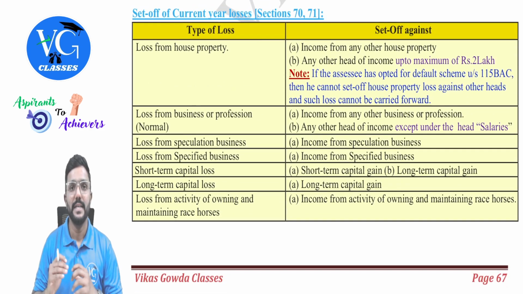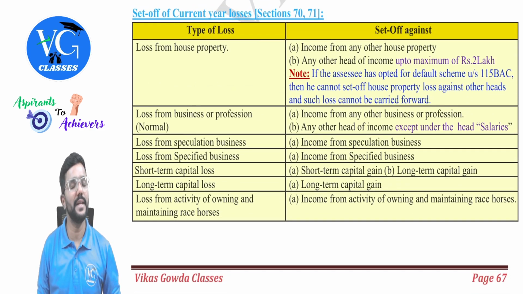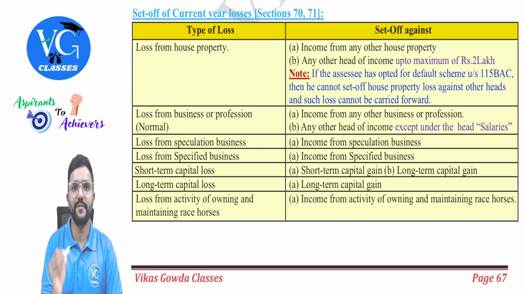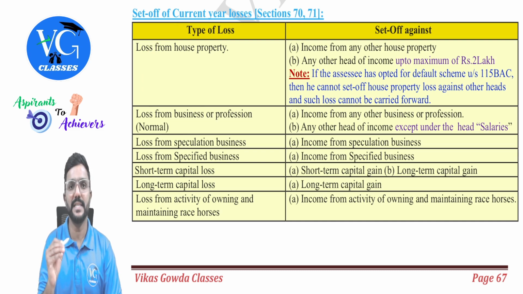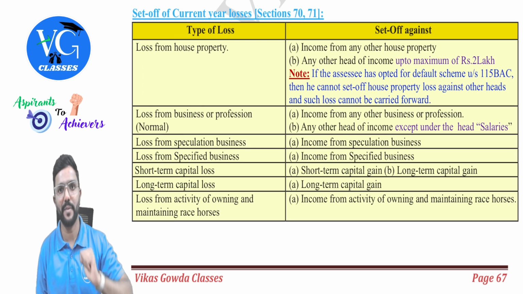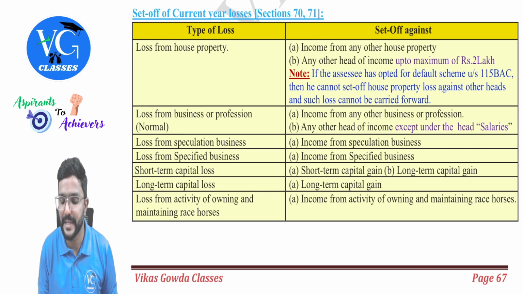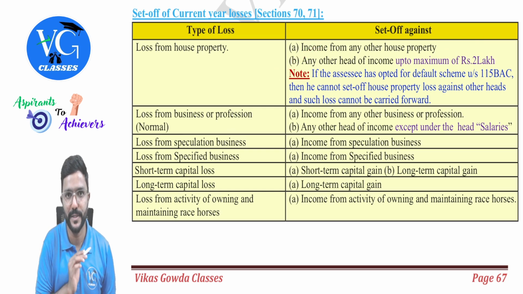First, sir, can we have a loss under the head salary? No, guys. Assessee cannot have a loss under the head salary. So straight away we will get into house property. If there is a loss from house property, it can be adjusted against income from another house property, or it can also be adjusted against other heads of income, but maximum 2 lakh. And this is available only if assessee is following optional scheme.